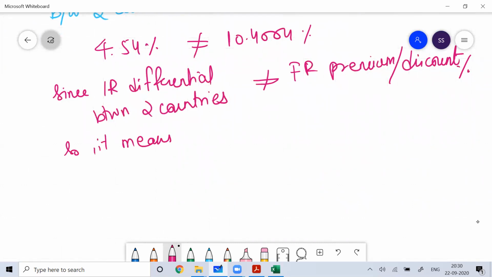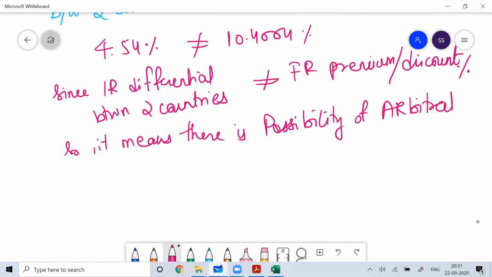it means there is a possibility of arbitrage.